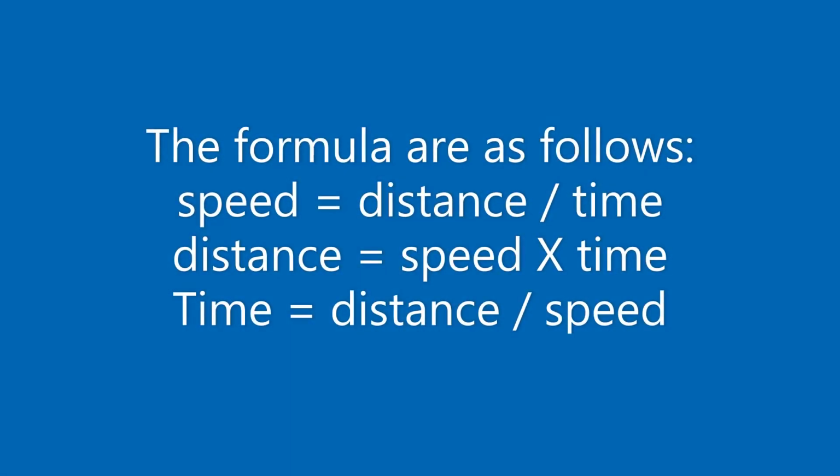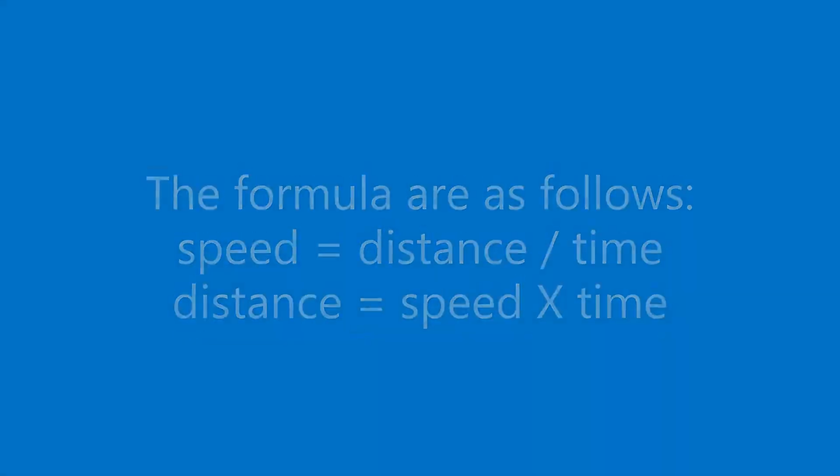The formulas are as follows. Speed equals distance divided by time. Distance equals speed times time. Time equals distance divided by speed.